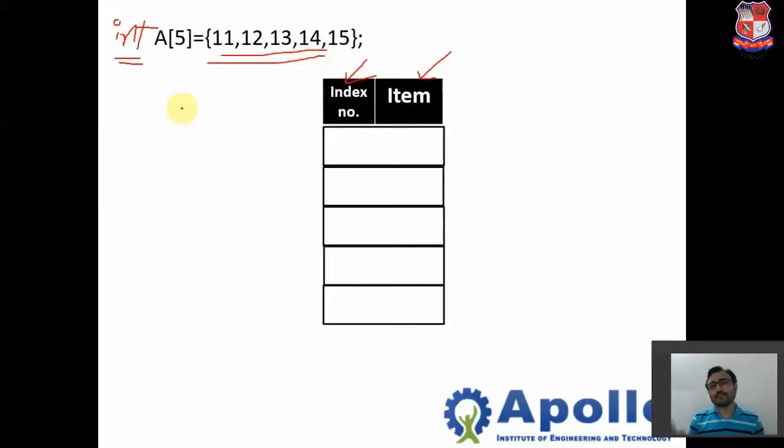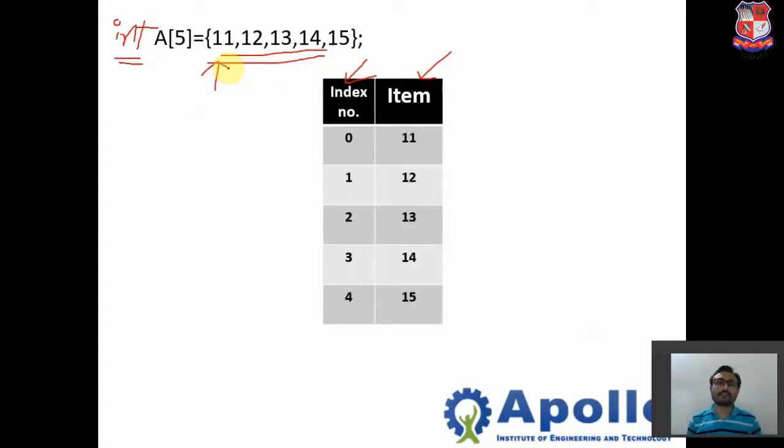Now to define an array, suppose you want to store the element 11 into the array. We have to give the index number and we will store the element. So this kind of thing is possible like this one. We'll give index number 0 to 11, 1 to 12, 2 to 13, and 3 to 14, and 4 to 14.